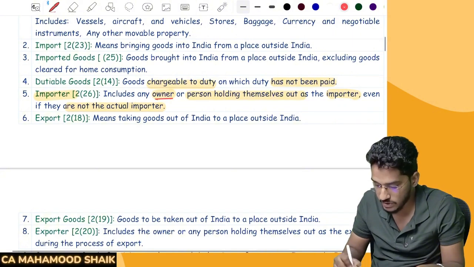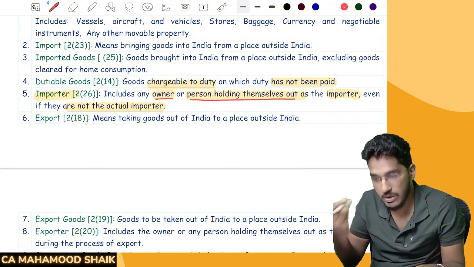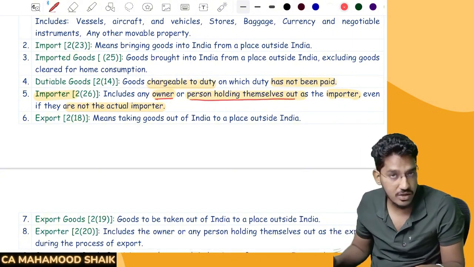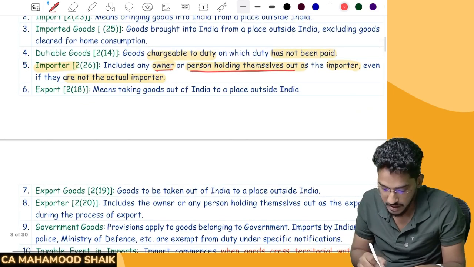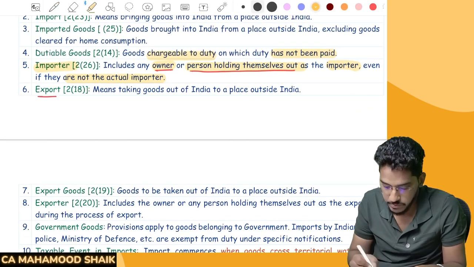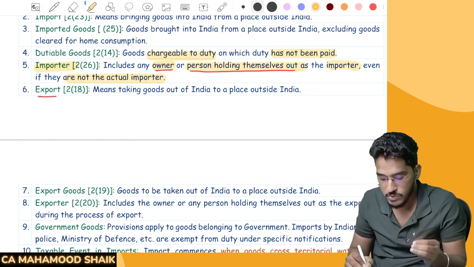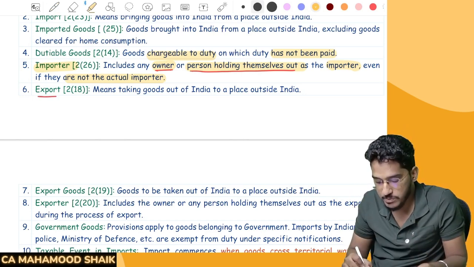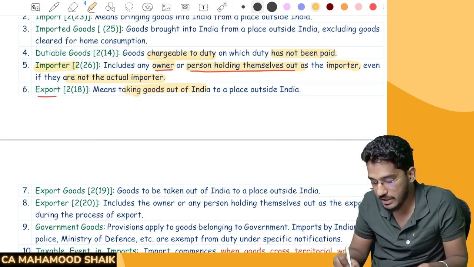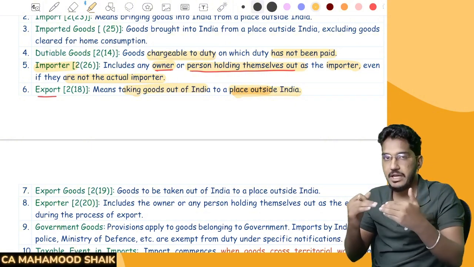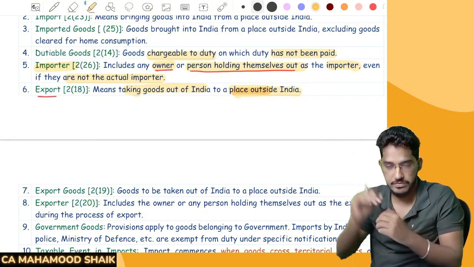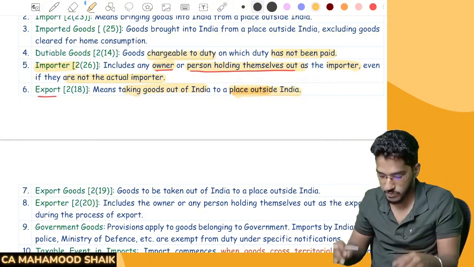It includes any owner or person holding themselves out as the importer, even if they are not the actual importer. Now, what do you mean by export? Export is exactly the opposite of the definition of import. Export means taking the goods out of India to a place outside India. So from India, you are taking the goods to a place outside of India. That we call exports.